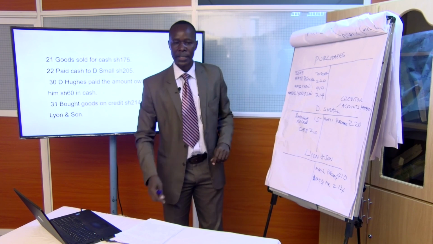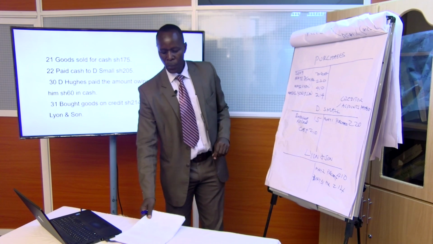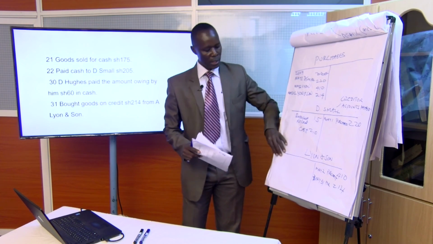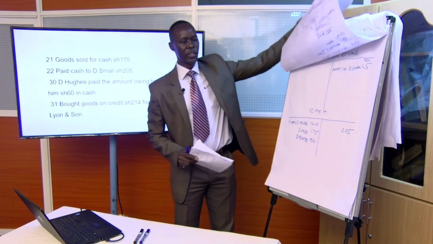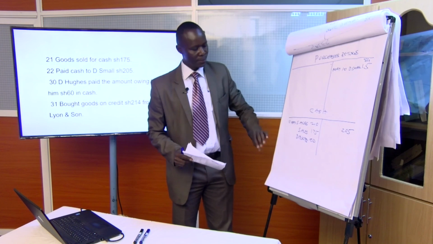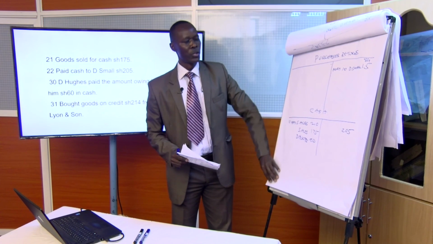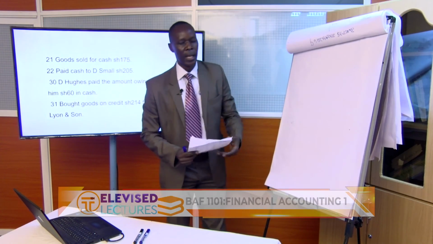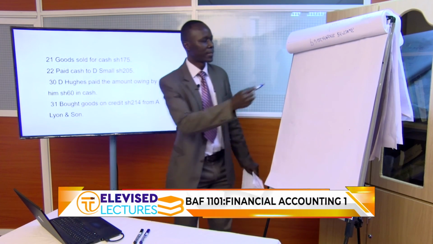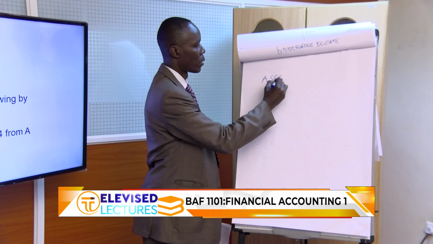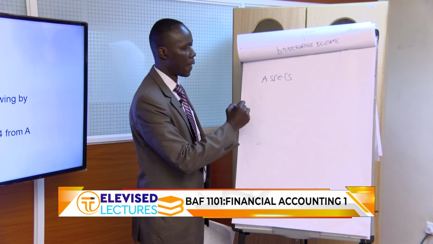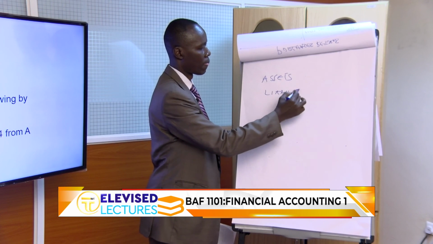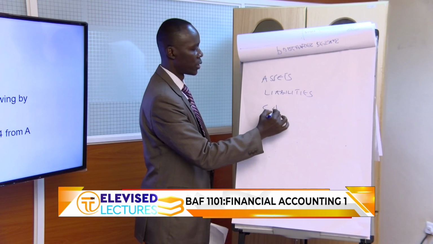Now I want us to end it here. Next time when we meet, I'm going to show you how to enter transactions involving expenses. But for today, we looked at how to record assets, how to record liabilities, how to record capital.